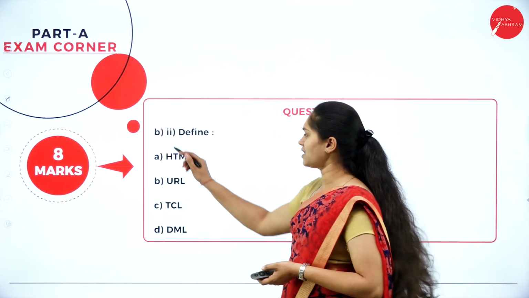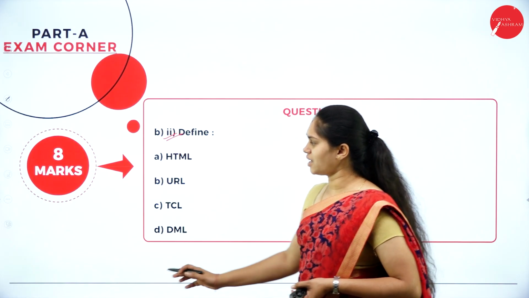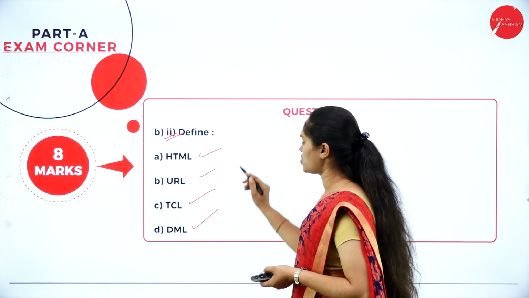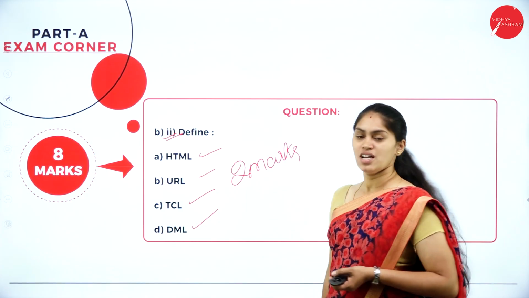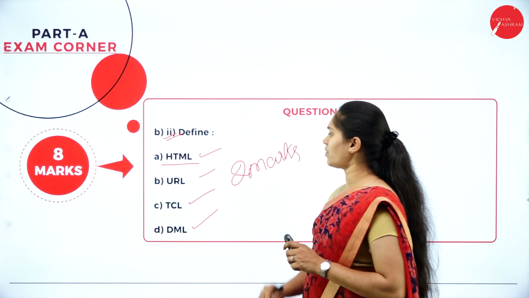Question number B. In that we have a second sub question. Define the following. So when it comes to the 8 marks, easily you all can predict that each question carries 2 marks. For 2 marks, how much are you supposed to write? That you write. So we'll see the first question here.